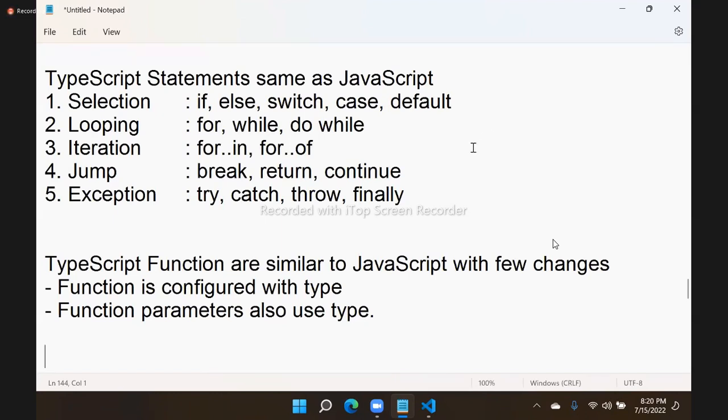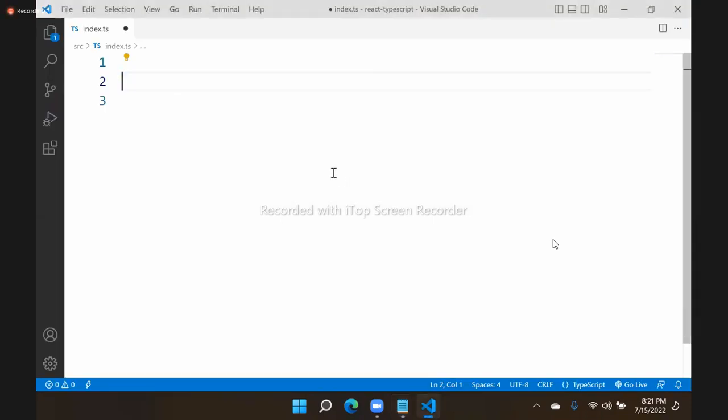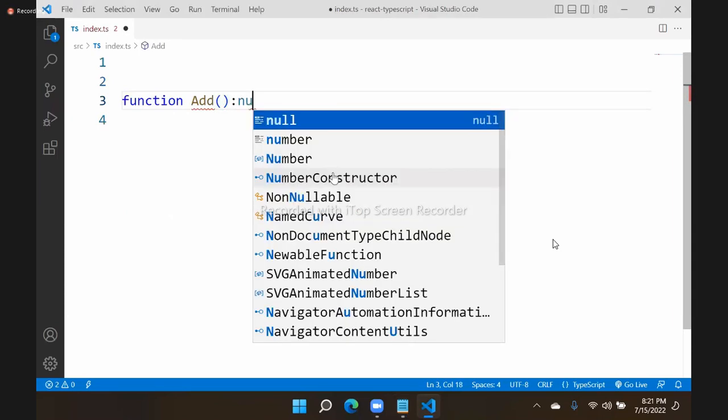That means, I will give two options here. One is, suppose you are creating a function called add. This function has to return a number. Then its type should be defined as number.